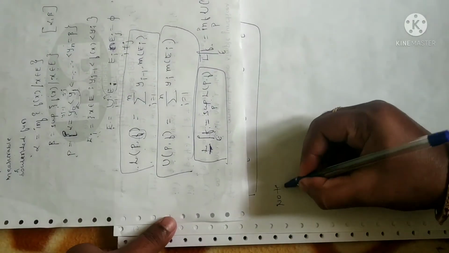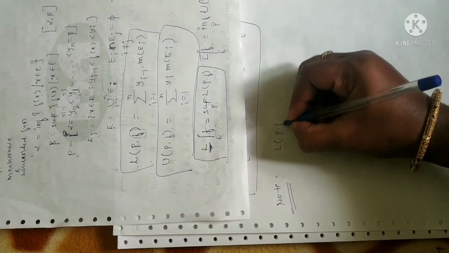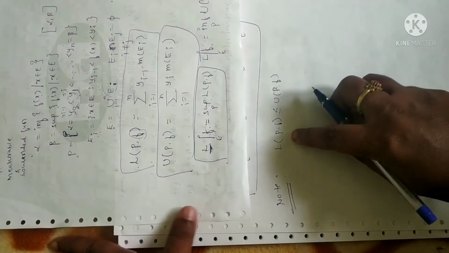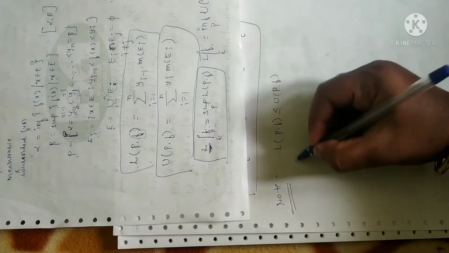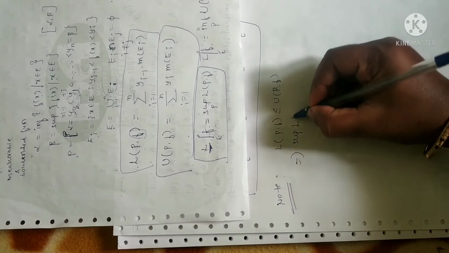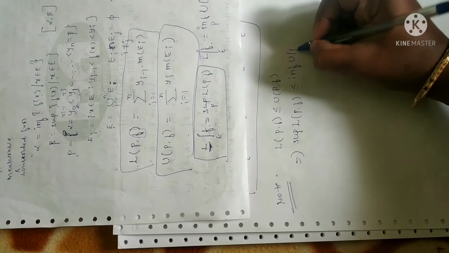And one more thing you have to remember, lower bound of a partition will always be less than or equal to upper bound. This is standard. Obviously, lower bound is always less than upper bound. Meaning that lower, in the sense it is supremum, supremum of all the lower bounds will be less than or equal to infimum of all the upper bounds.